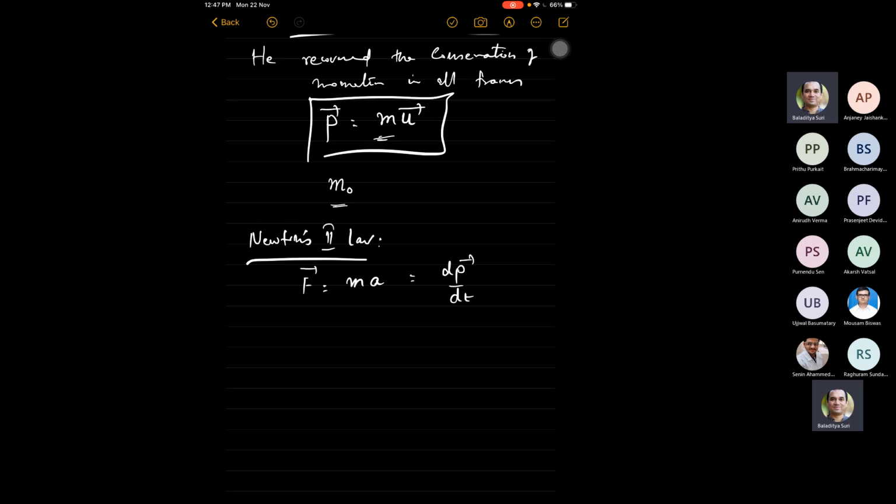Sir, you told that the mass is dependent on the relative speed of the frame. Correct. But sir, how are we measuring the mass in that moving frame? We cannot take a weighing balance in that and measure. Exactly. So that's a wonderful question. How do you measure mass when the object is moving? You measure it via the momentum.